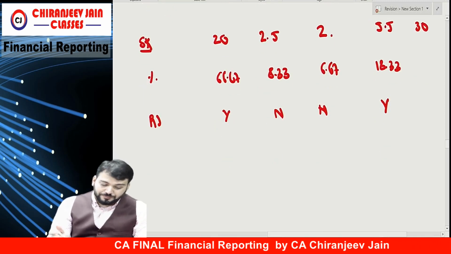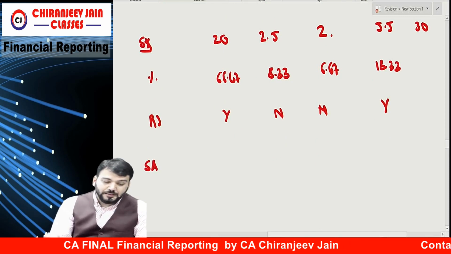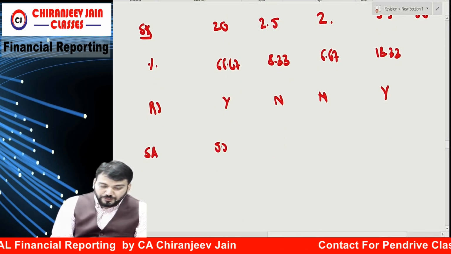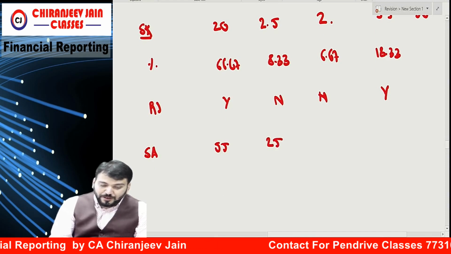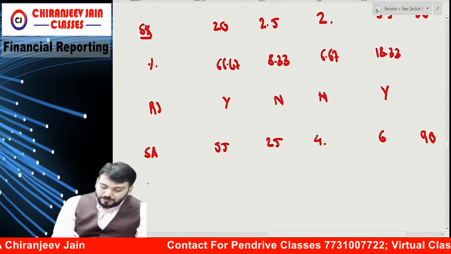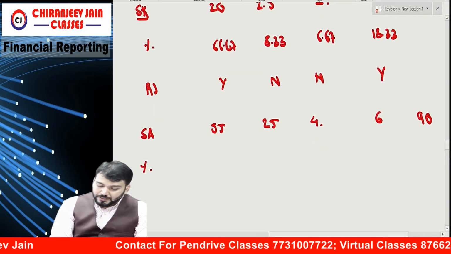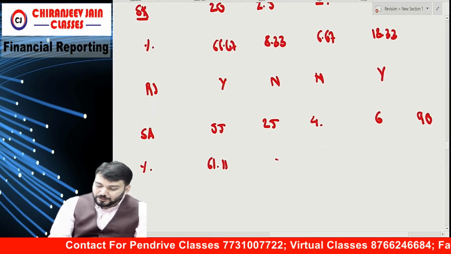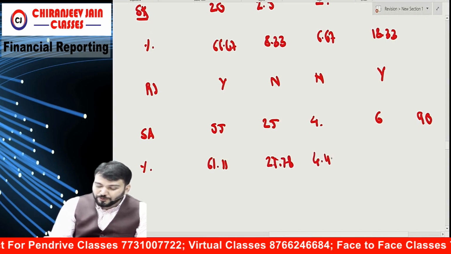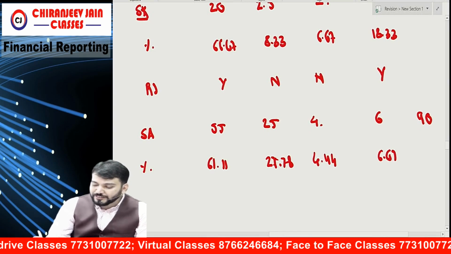Then segment assets. They have given segment assets 55, 25, 4, 6, total 90. Tell me what is the percentage? It is 61.11, 27.78, 4.44 and 6.67.